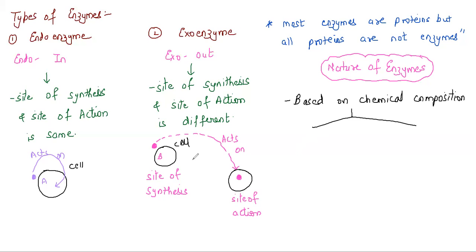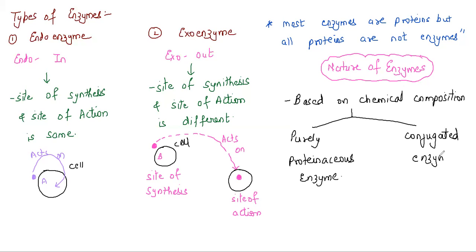The very first part is purely proteinaceous enzyme, which simply means it is made up of only and only protein. The second type is conjugated enzyme. We have all studied conjugate proteins in proteins.